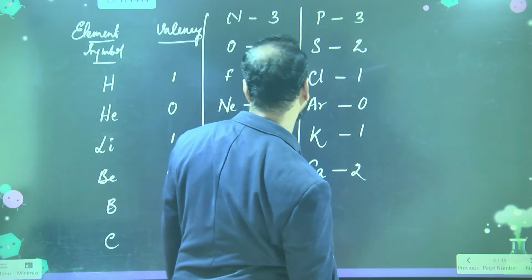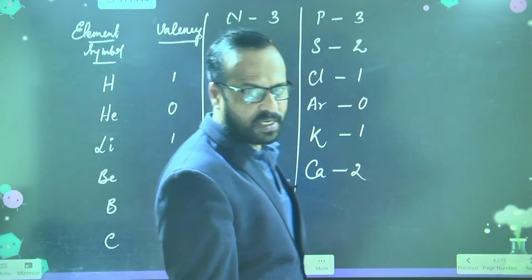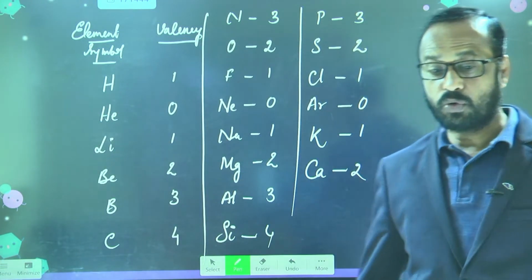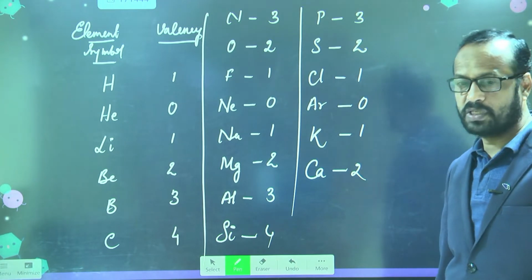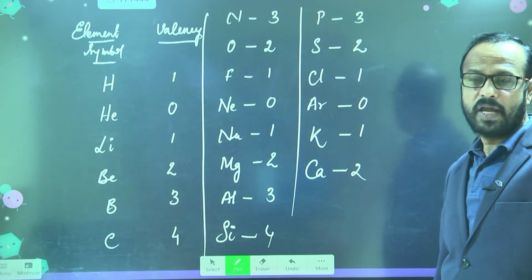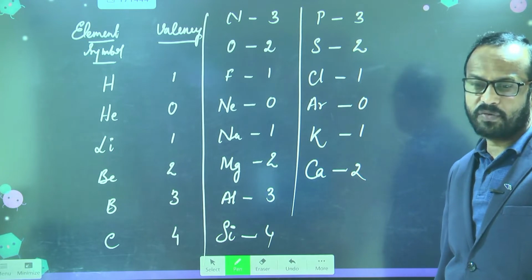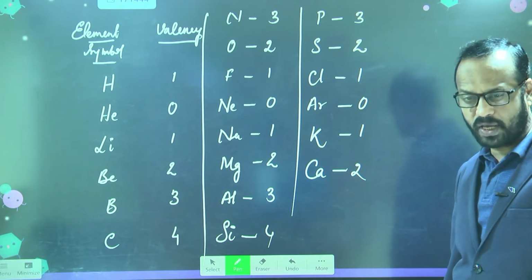So these are the valencies. Okay, you write this 20 elements valencies. This you have to learn. You should know all these valencies so that it becomes very easy to write the chemical compounds formulas. Okay.